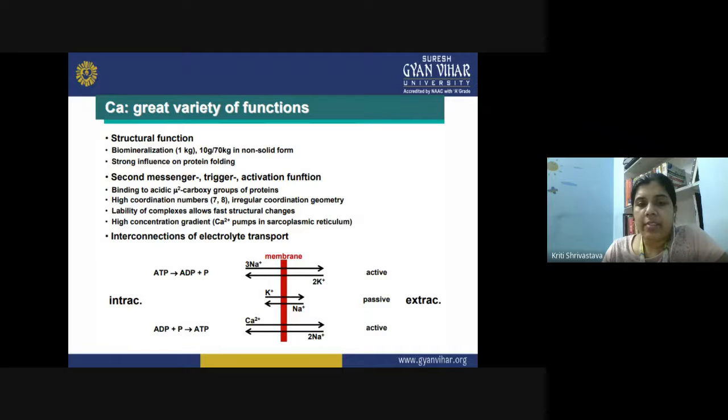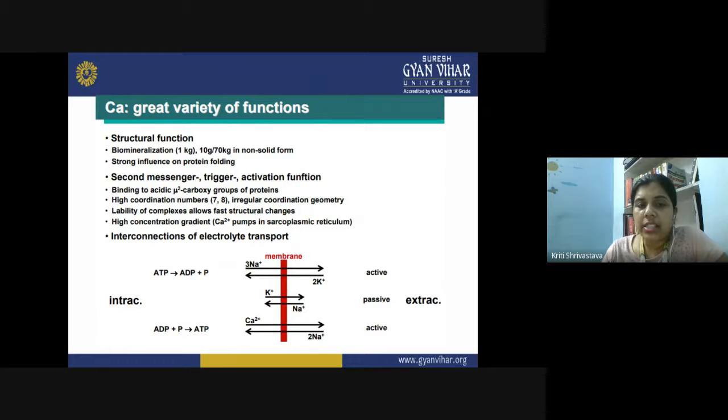Calcium is also known to have a great variety of functions, and structural functions like biomineralization. It can be from 10 grams to 70 kgs in the non-solid form, and it has a strong influence on protein binding. It is also involved as a secondary messenger or a trigger, or you can say the activation function. So the binding to the acidic mu2 carboxy group of the protein in the high coordination number 7 to 8 shows irregular coordination geometry. And the lability of the complex allows fast structural changes.